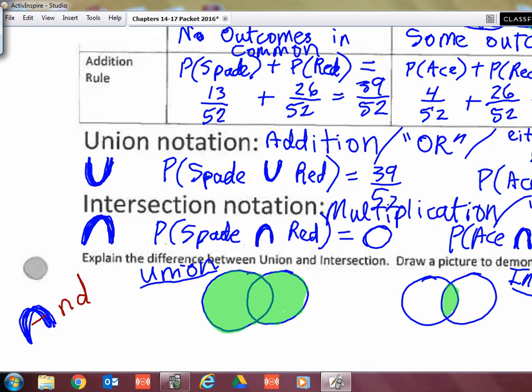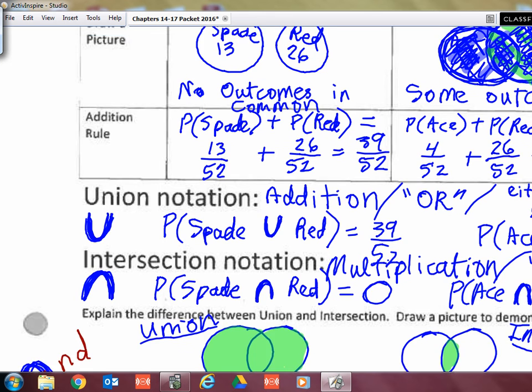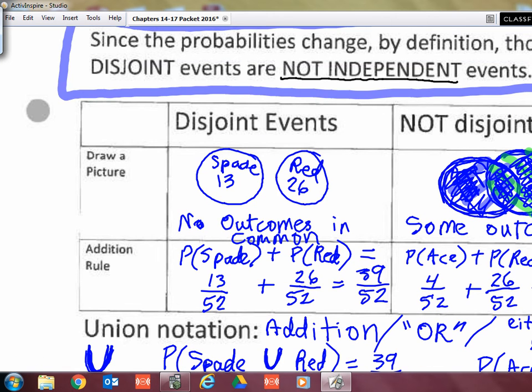Very good. I forgot that there was one other term that you might hear instead of disjoint that I wanted to let you know about. Disjoint events are sometimes called mutually exclusive. Mutually exclusive. Have you ever heard of mutually exclusive?